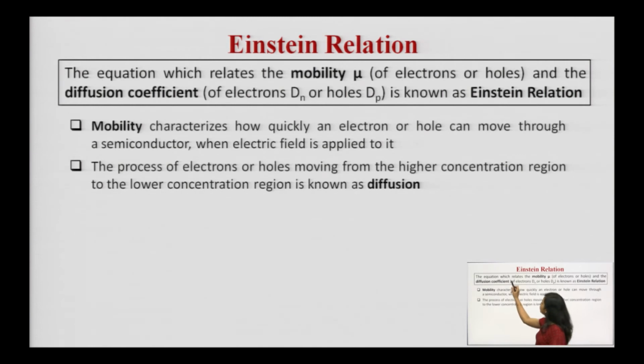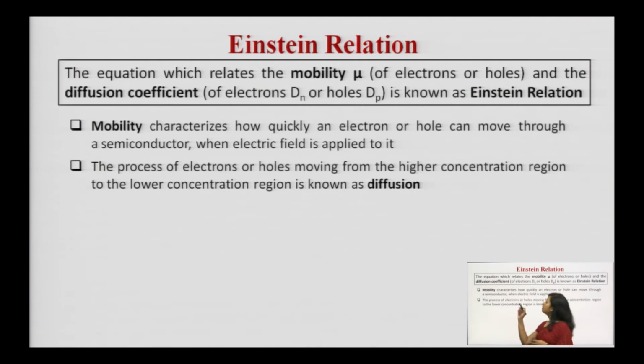See, the equation which relates the mobility, mobility is denoted by mu, and mobility means how the charge carriers are moving. Charge carriers are electrons, charge carriers are holes, means how mobile the charge carriers are.